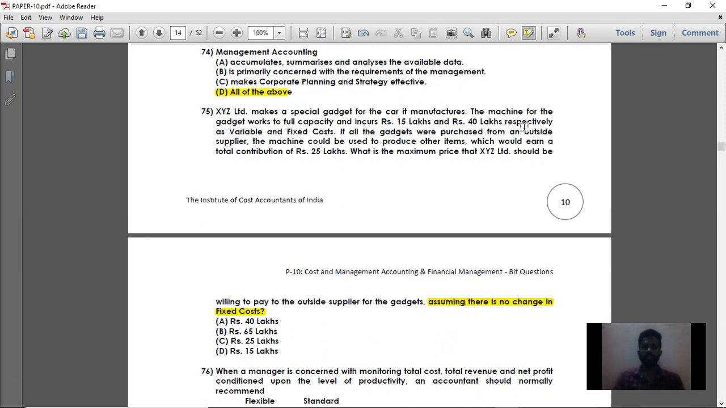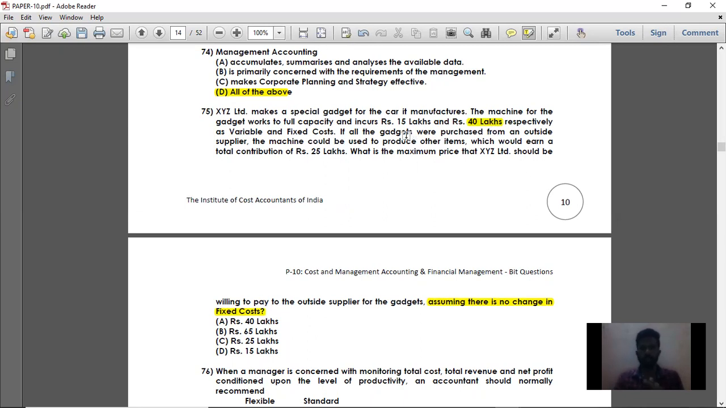See, when there is no change in the fixed cost, this 40 lakhs is going to be incurred irrespective of the change in the method of producing the gadget, that is, whether you are producing the gadget or purchasing the gadget from the outside supplier, this 40 lakhs is going to be incurred. So that is also called an indifferential cost. This 40 lakhs is going to be incurred irrespective of your make or buy decision.